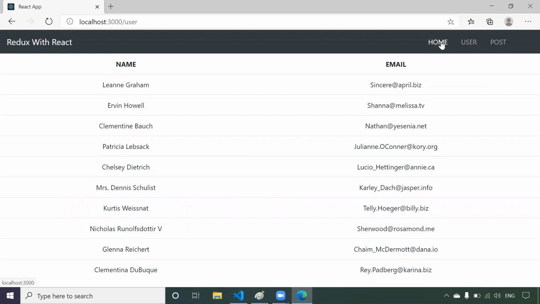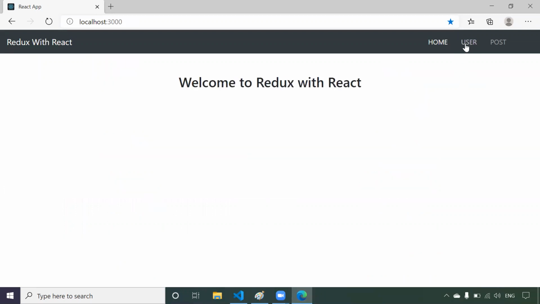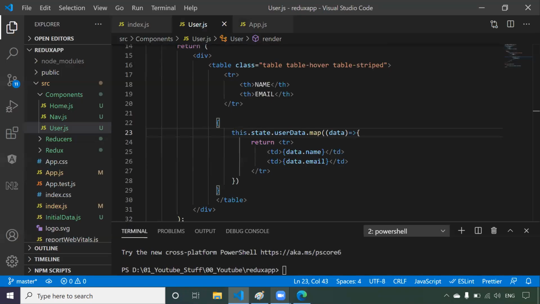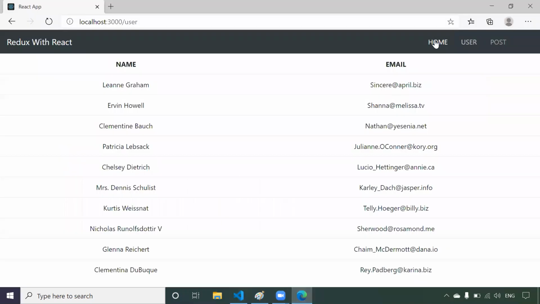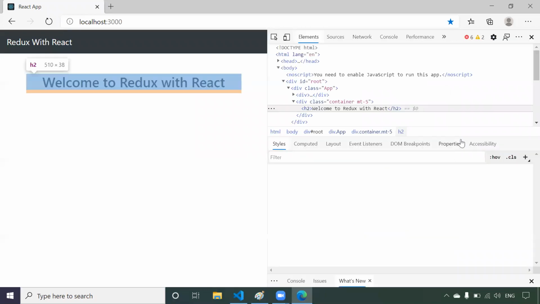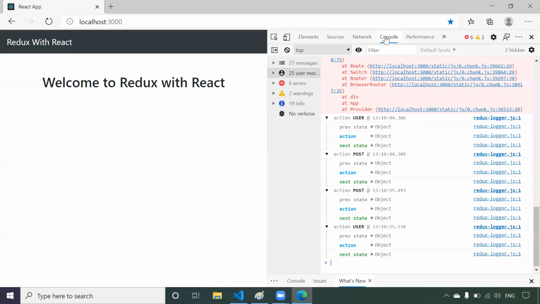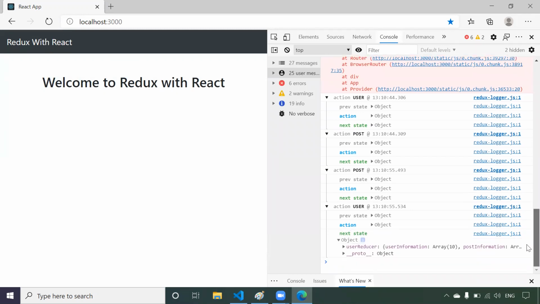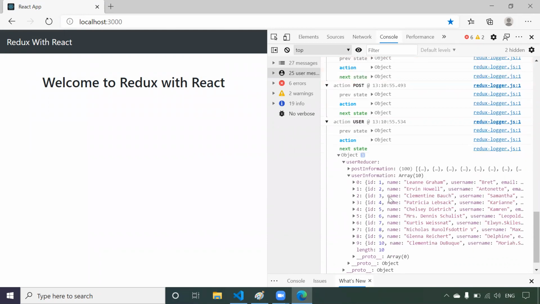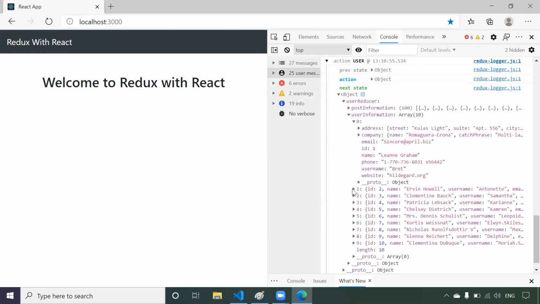Now if you come here, you got the data in table format, name and email. If you click on home, you are at home. If you click on user, you got the user data. Now in the same way, if you wanted to keep one more field, let us see what field we can keep. Let me come here, home, right click, go to inspect, go to console. Now here I want to display one more field. So let's see what we can display in this object.